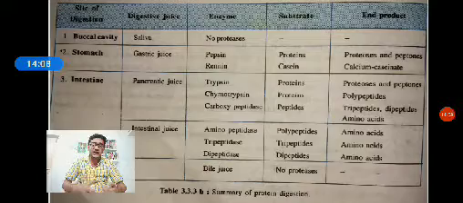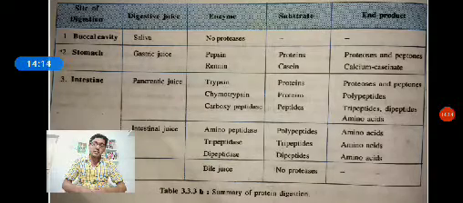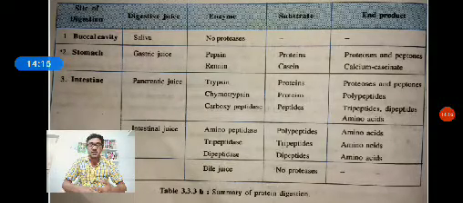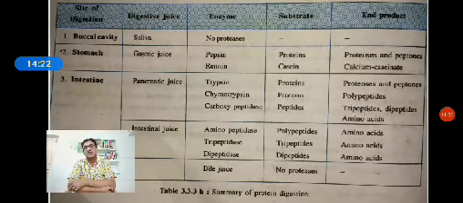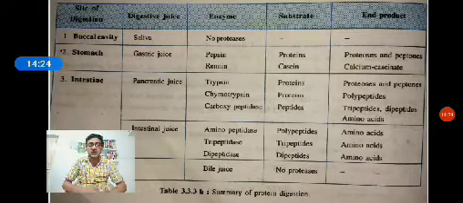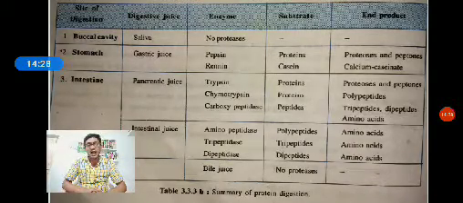There is no digestion taking place in the mouth region because no protein digesting enzymes are present. In the stomach, the gastric glands secrete gastric juice, which contains the protein digesting enzymes like pepsin and renin.